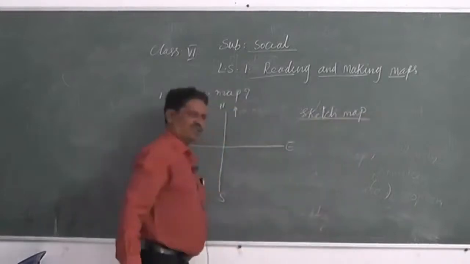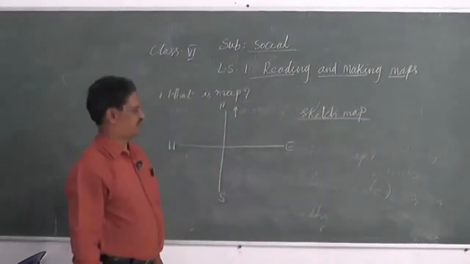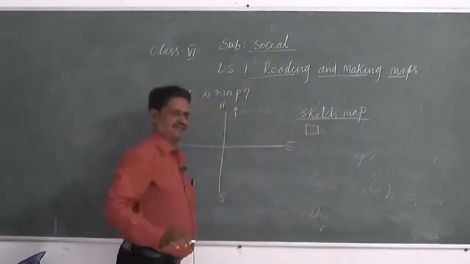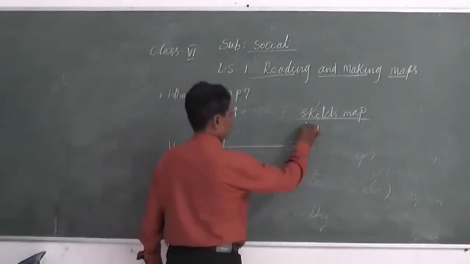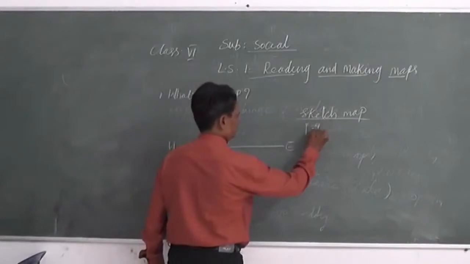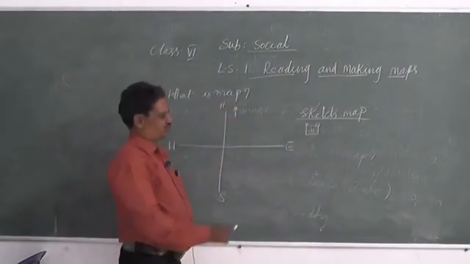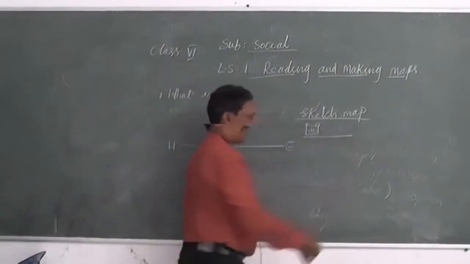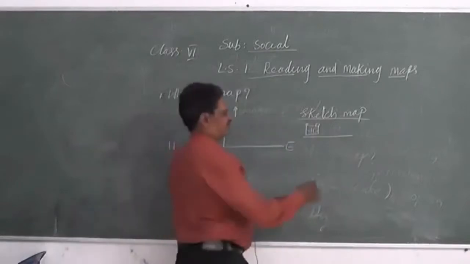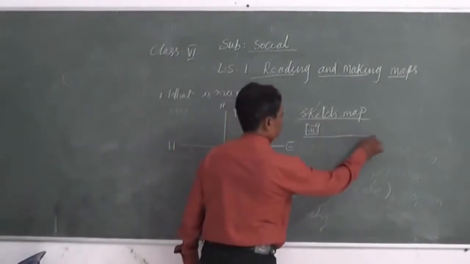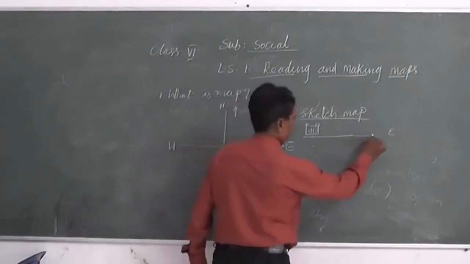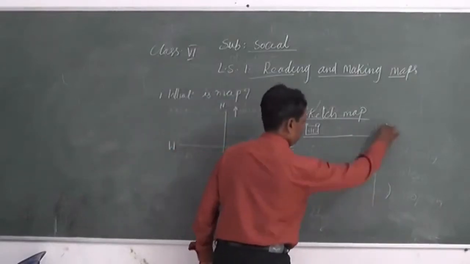Can you draw a sketch map from your house to the school? Suppose this is your house. When you are going to school, you will start from here. In which direction are you going? You are going towards east. And again, you reach the main road.